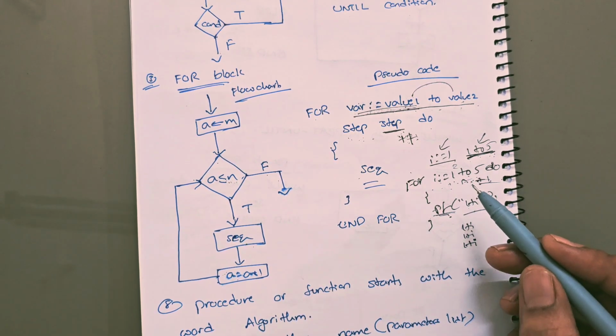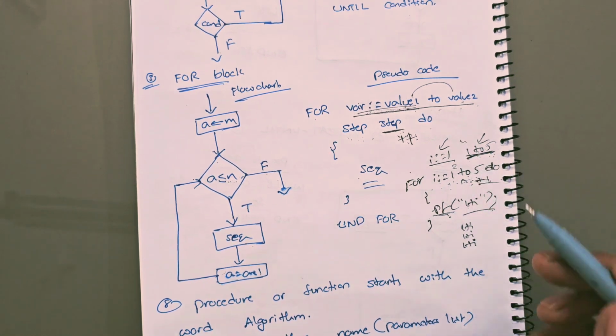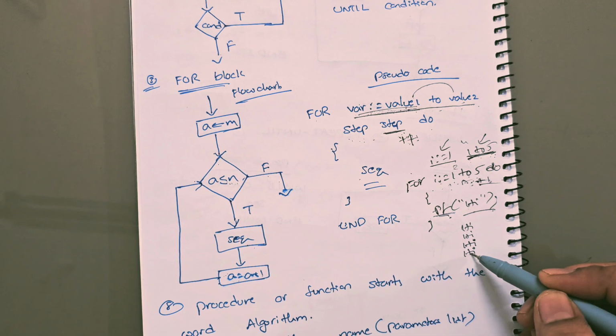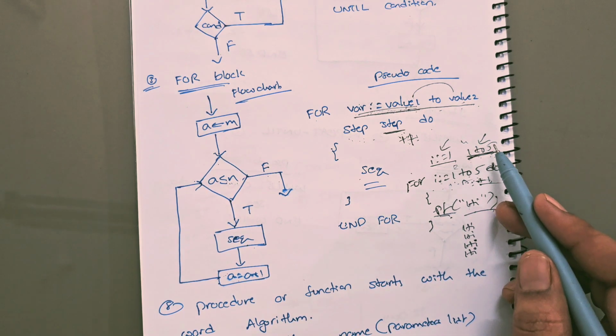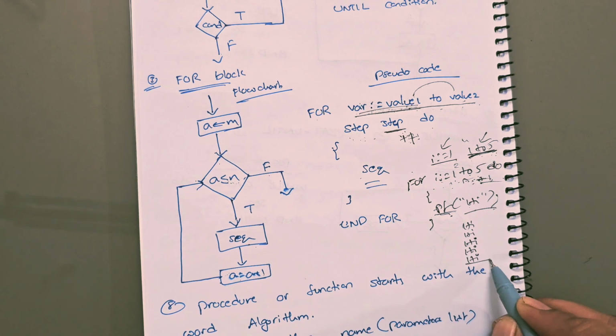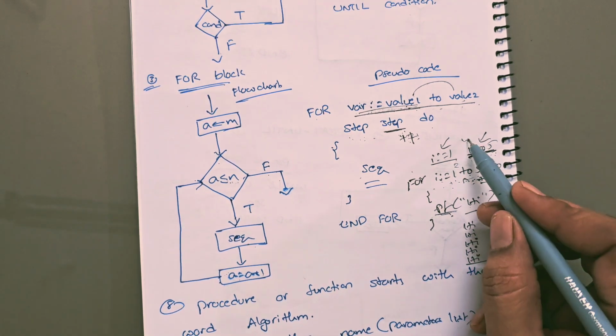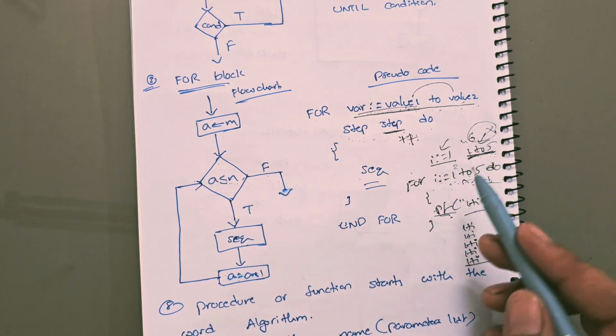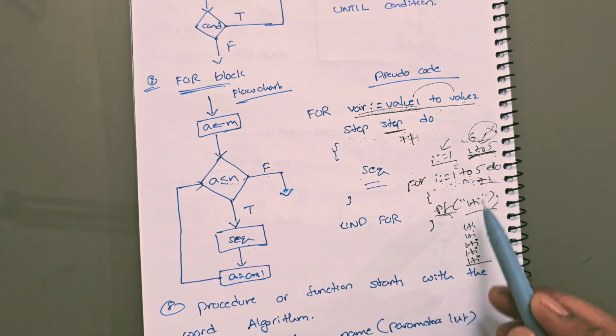Next, the I value will be incremented by 1, that is, the I value is 4. So 4 to 5, the condition returns true, so again it will print high. Next, 5, so it will include 5 also. So 5 to 5, the condition returns true, so it will again print high. Next, the I value will be incremented by 1, that is 6. 6 to 5 returns false. Like this, the for loop will be executed.